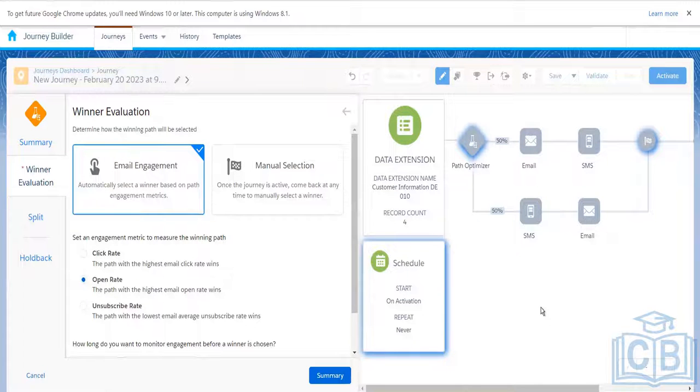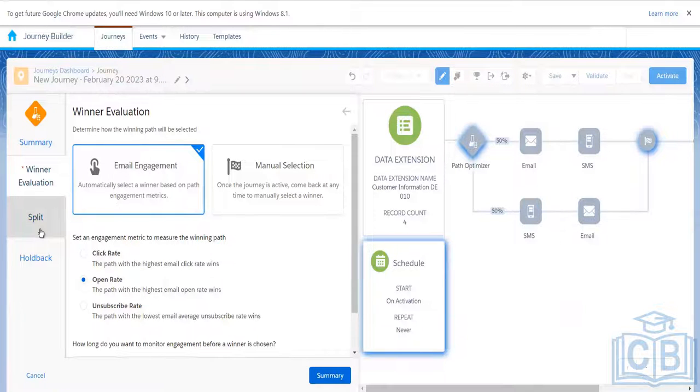Let's say we have 1000 customers and we are testing it. Let's say 100 customers, and out of those 100, 60 customers open the email after it was sent. It means we have more chances that they will open the email when we send it to them first. The remaining 900 customers will be routed to path B and not path A. This is how we can use path optimization.